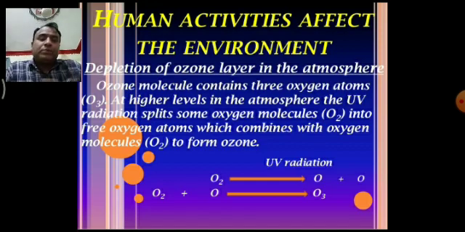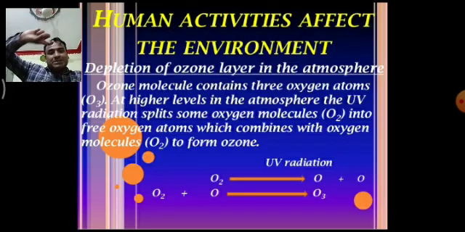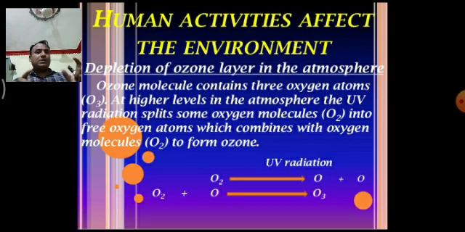And we know that inside the environment the ozone layer is very important, and the ozone layer plays a very important role to protect living organisms from the harmful rays that come from the sun, basically UV rays. The ozone layer is present in the stratosphere, actually between the stratosphere and troposphere. These stratosphere and troposphere are layers of gases which are present above the surface of the earth.